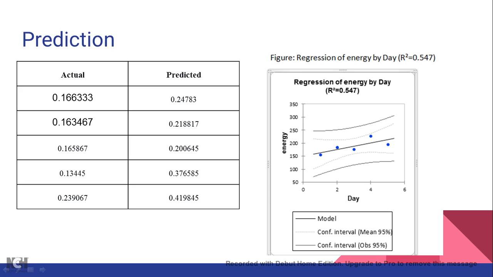This is the regression of the energy by day. Here I first calculated the energy. How I calculated the energy, I have already told, it's power into time. Energy is calculated, and the linear regression algorithm was performed on it. It has the mean at 95% and a confidence interval of 95%. Here we see that the root mean square error is 0.547. Here we see blue dots, they are almost around the mean, and deviating from it. So the prediction is good enough to predict the next day energy consumption.